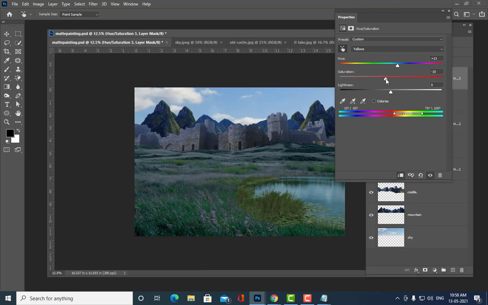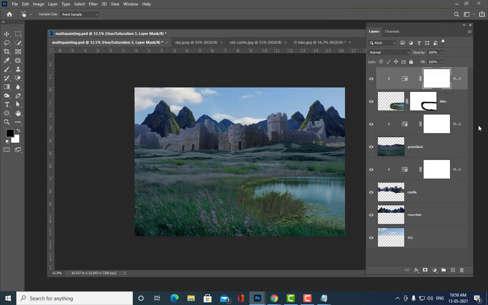I can also change the saturation. If I reduce the saturation, it's totally becoming dark actually. So let me keep it somewhere here. And also we'll try to change the lightness. If I am reducing the lightness, it is becoming very dark. I will increase the lightness a little bit. So now it will be a little bit closer to this one. Like this you can experiment and make it closer to the adjacent areas. Okay, something like this. Now it's better, right?